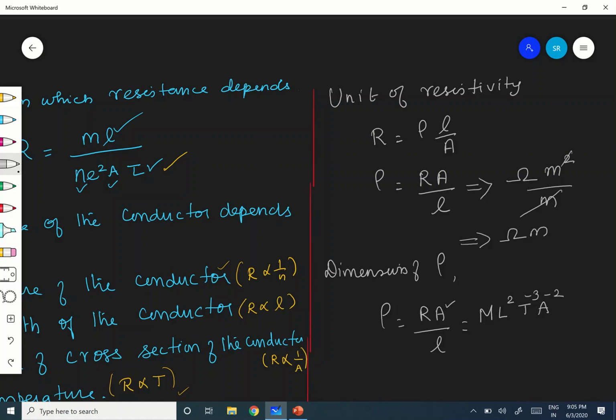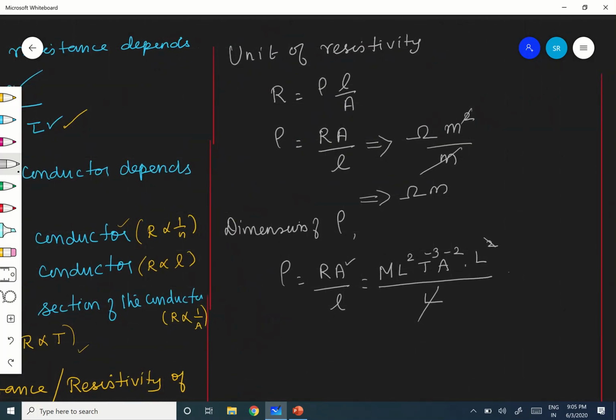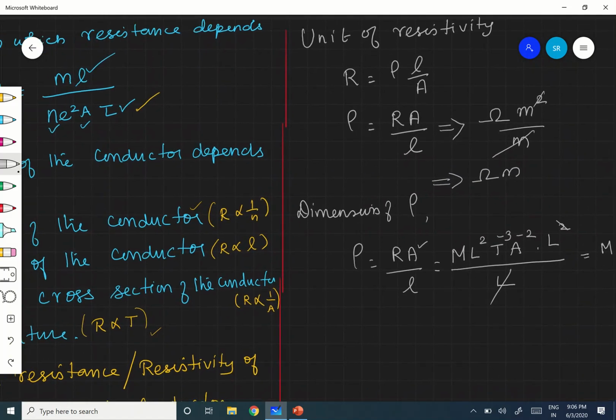Then area of cross section is L squared, right? Therefore, into L squared divided by length L. Therefore, you will be getting M L cube T power minus 3 A power minus 2. Are you following? Is it clear?